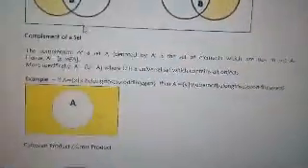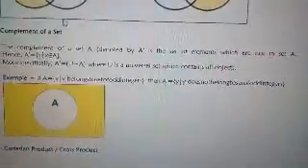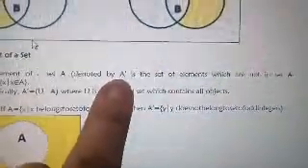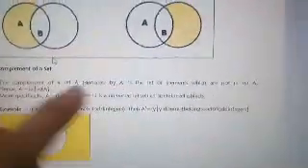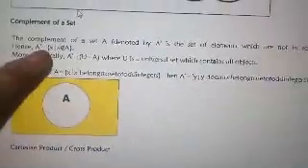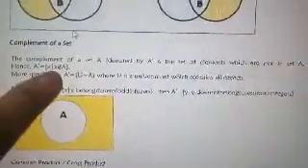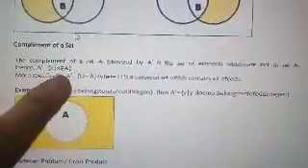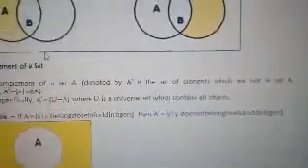Then, we also have the complement of your set. The complement of a set A, denoted by this symbol, A prime, is the set of elements which are not in set A. Hence, complement of your A is equal to the set of X such that X is not an element of A. More specifically, complement of your set A is equal to the difference of your universal set and your set A, where U is a universal set which contains all subjects.